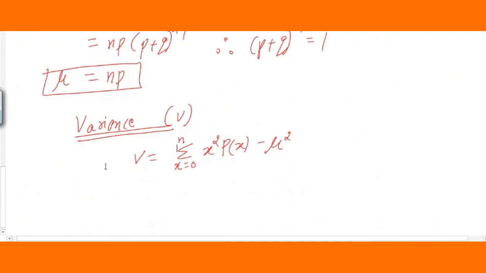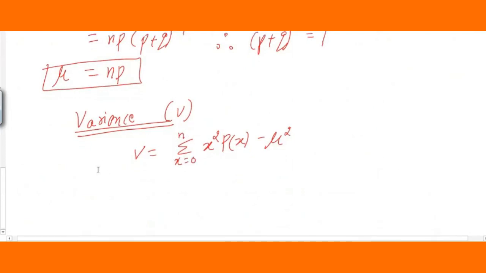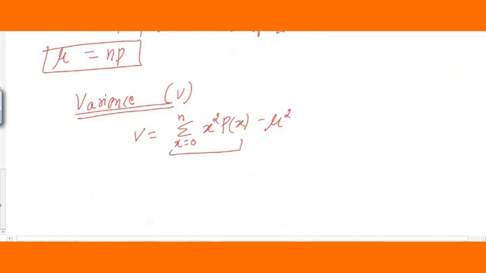First we will simplify this part, and at the end we will subtract mu square. So consider the summation x from 0 to n of x square p of x. How will you simplify this, students?